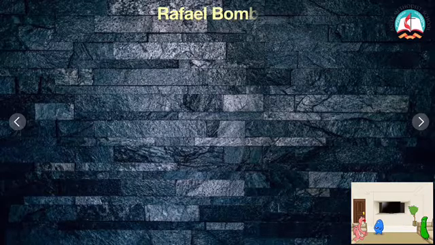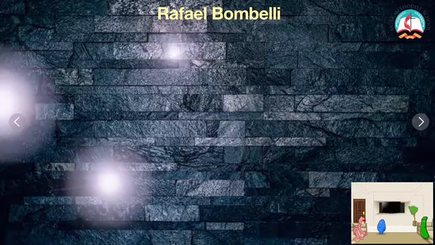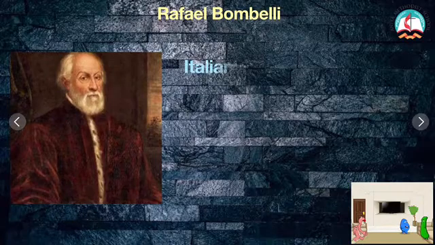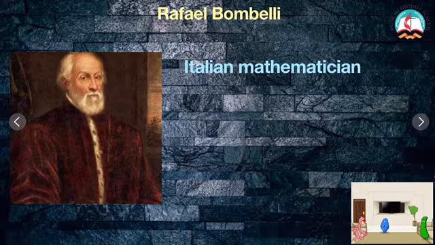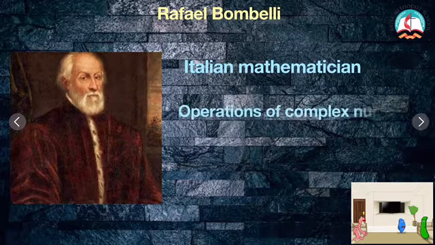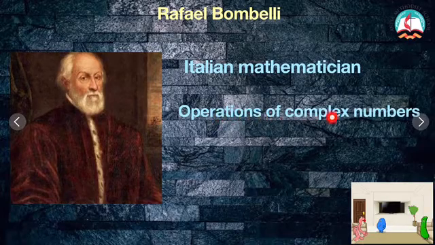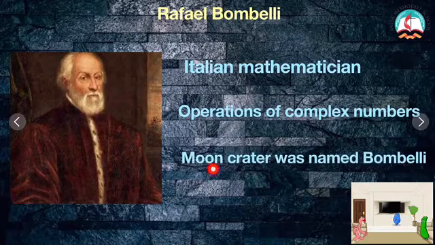Friends, today I am going to tell you about the mathematician Raffaele Bombelli. He is an Italian mathematician and he gives the rules for operations of complex numbers. In honor of this accomplishment, a moon crater was named as Bombelli.